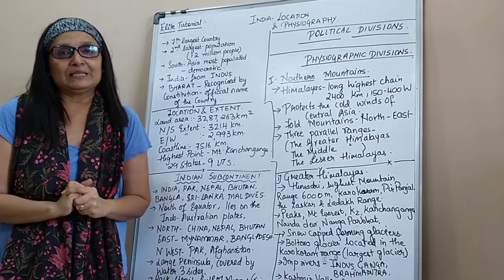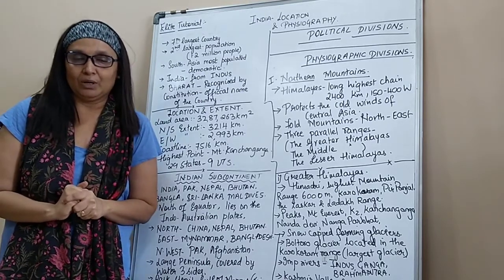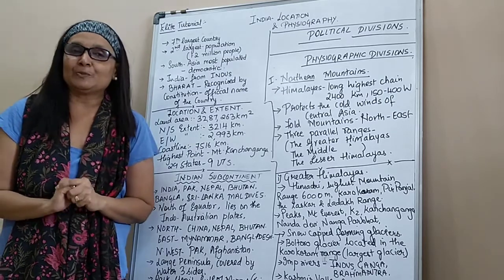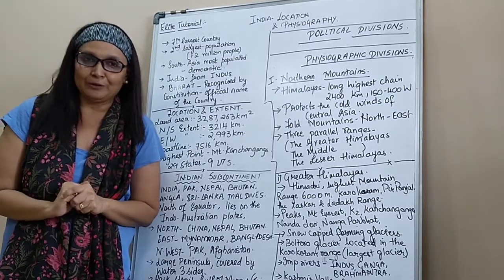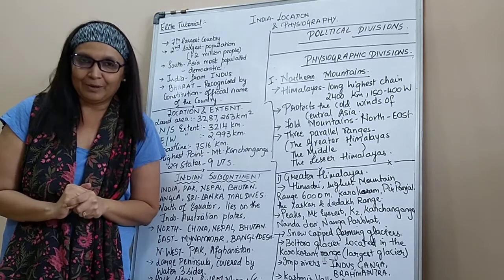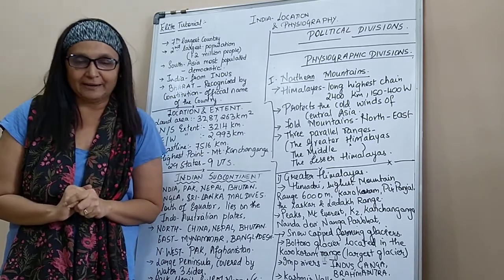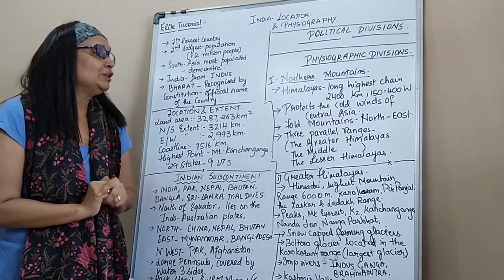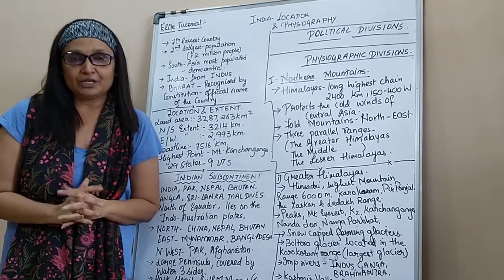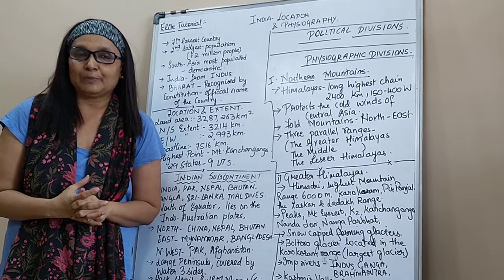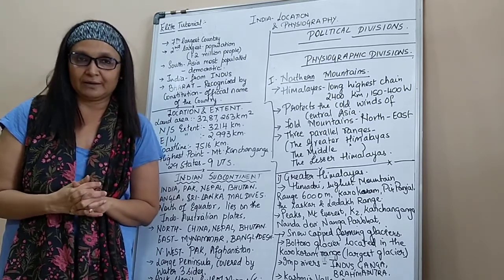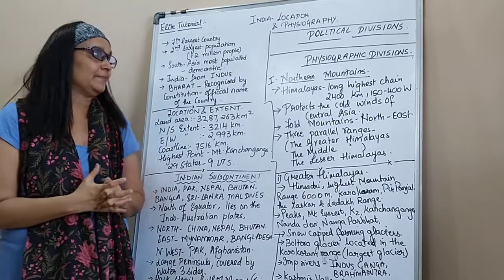India is the 7th largest country in the world, and we are also called the 2nd largest populated country. We very well know who is number 1, none other than China, and India is number 2. In South Asia, we are the most populated country, not the complete Asia.